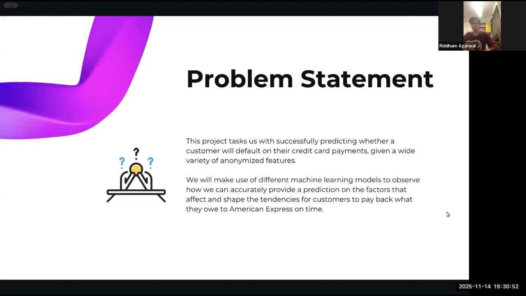The core problem we were tasked with was to predict whether a customer will default on credit card payments or not, based on a wide range of anonymized financial and behavioral features. Because the dataset is large, high dimensional, and heavily imbalanced, choosing the right preprocessing approach and modeling techniques is essential. Our goal was to build efficient models that can accurately learn these patterns and generalize well on unseen customers.